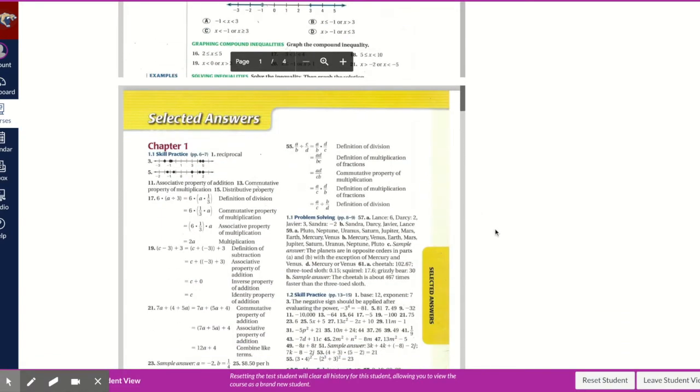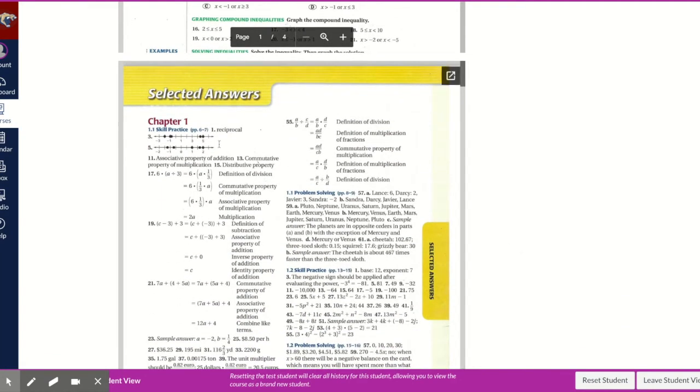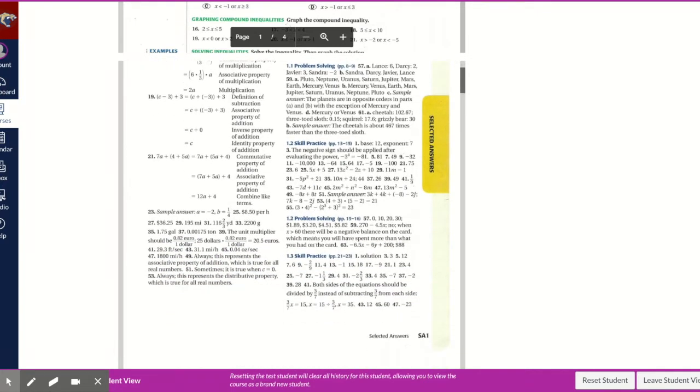And then as part of their homework assignment, they'll use the selected answers document to go through and correct by marking 1 star, 2 stars, or 2 X's using the instructions written above, whether they successfully were able to answer the question and find the correct solution, or whether it's a problem they need to come to tutorial to get some help on.